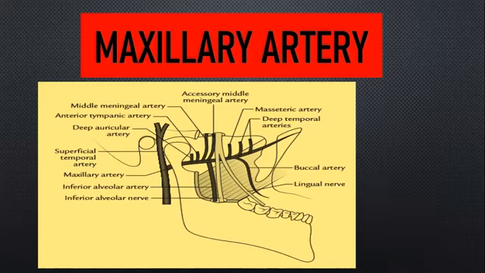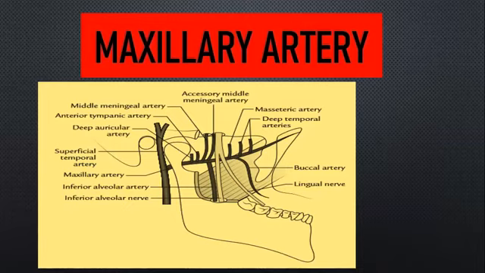Now the next heading we'll be covering is the course. After its origin, it runs behind the ramus of the mandible. This is the ramus of the mandible. Here you will have the two edges of your lateral pterygoid muscle, with the muscle coming like this. After its origin, it runs posteriorly to your ramus of the mandible, and it is related to the lower edge of the lateral pterygoid muscle.